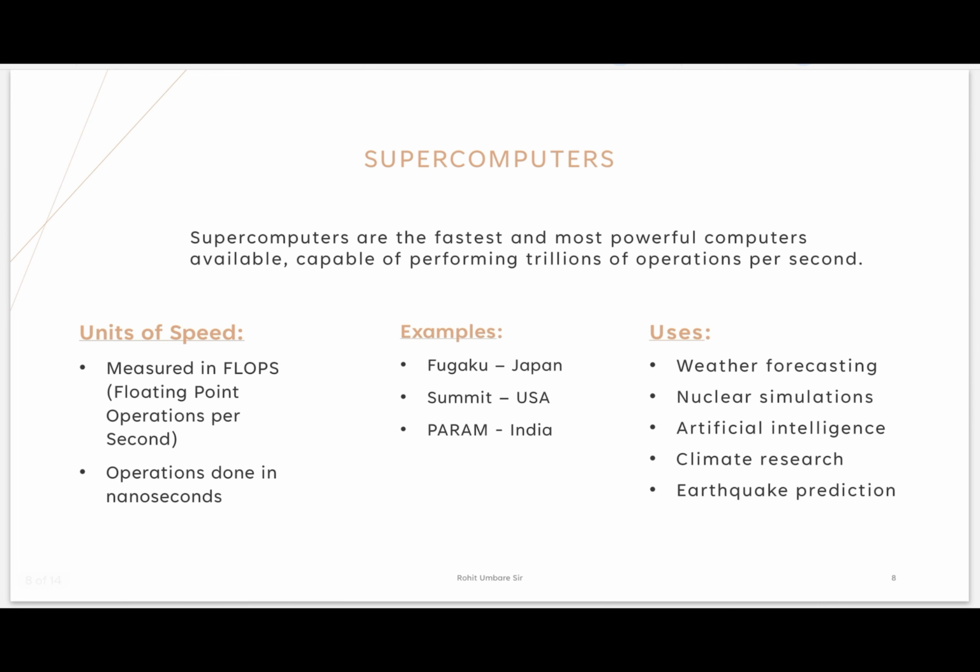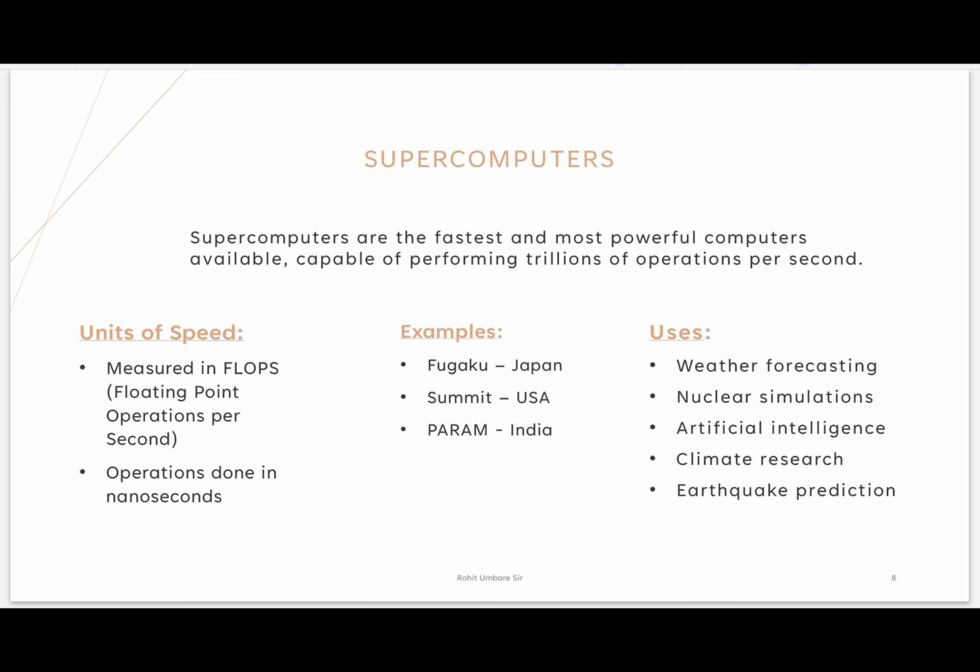Now the last one, supercomputer. Supercomputers are the fastest and the most powerful computers available, capable of performing trillions of operations per second. How many operations? Trillions. But I will explain it in brief. They can perform up to billions, meaning quadrillions of operations per nanosecond, not second, nanosecond.